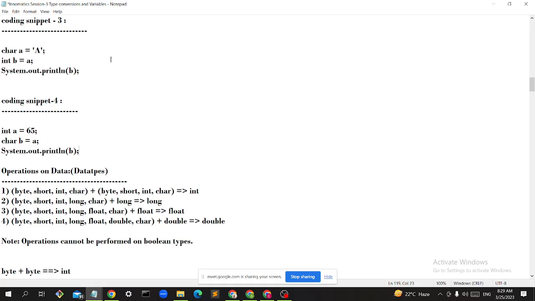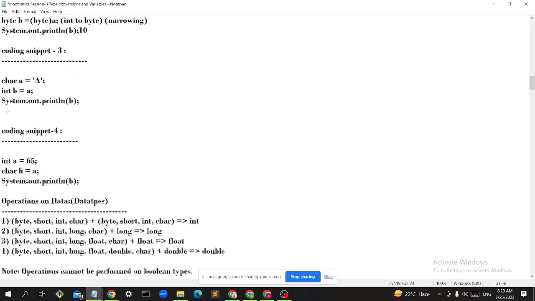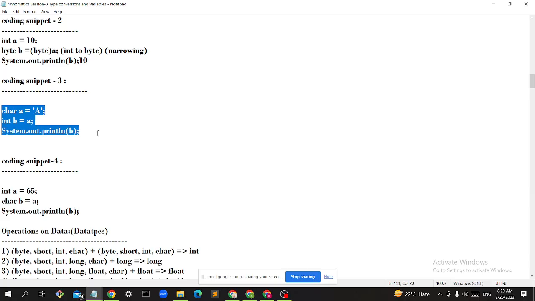So what is the answer of this coding snippet, guys? Put your answers in the chat box. Everyone should answer in the chat box.